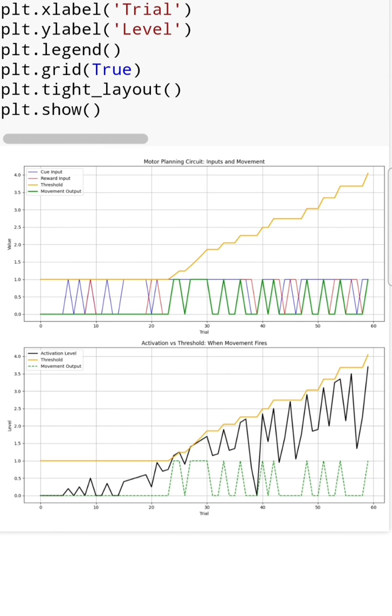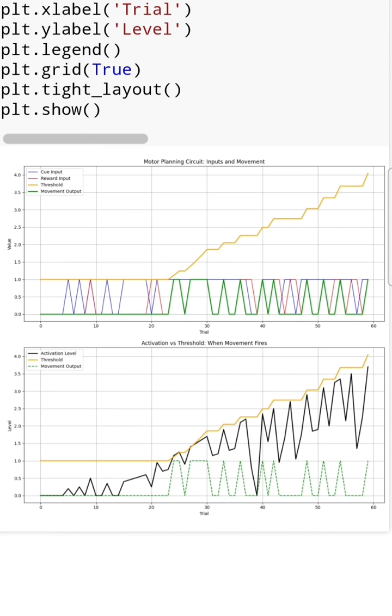Also, you will see that cue, reward, and movement outputs never exceed the value of 1. That's intentional. These are binary signals: either the cue is present or not, the reward is given or not, and movement happens or doesn't. This keeps the model simple and focused on behavior patterns rather than intensity.